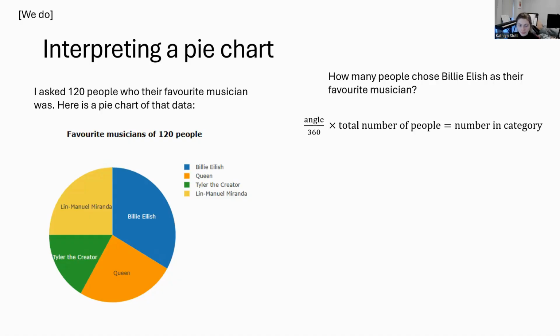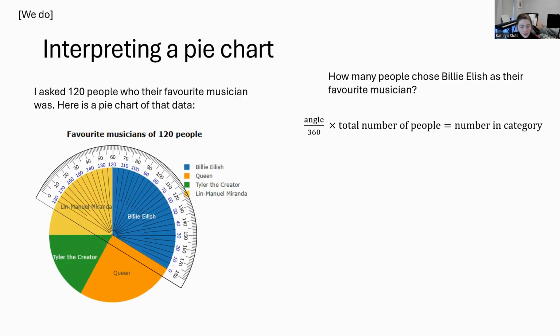Let's get our protractor on. Have a think about what the answer is for our angle. If I start with 0 and follow all the way around, I can see I've got 120 degrees, my angle. How many people did we ask in total? 120. Okay, what should I do next? We should do 120 divided by 360, because that is our angle, 120 degrees, out of 360 in a circle, multiplied by 120 people that we asked, which is going to give us 40.